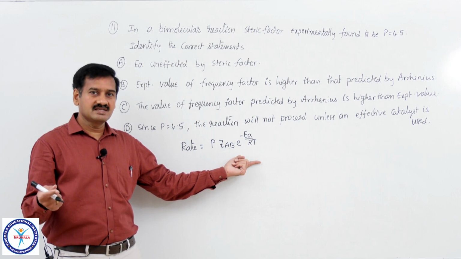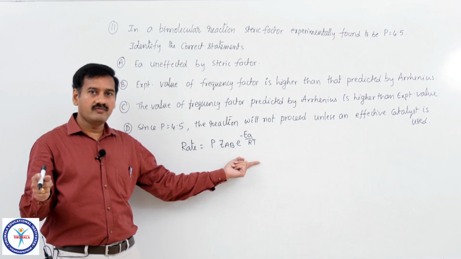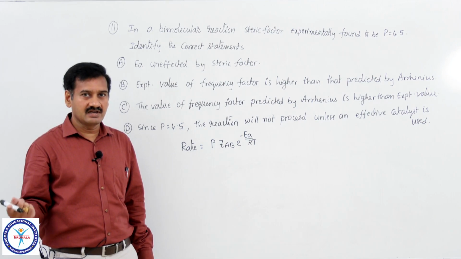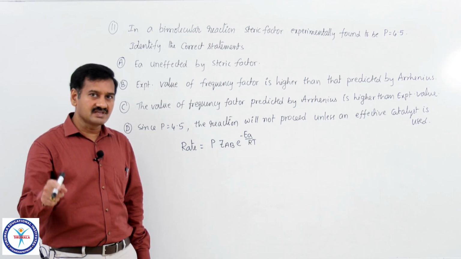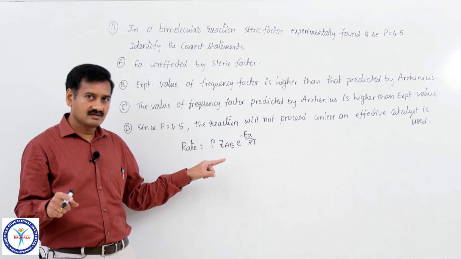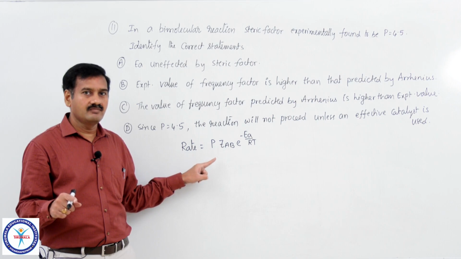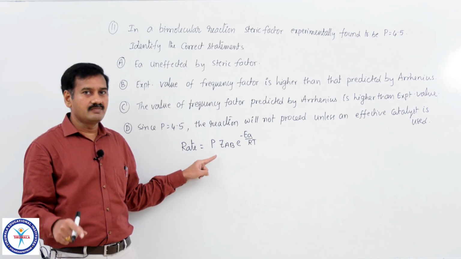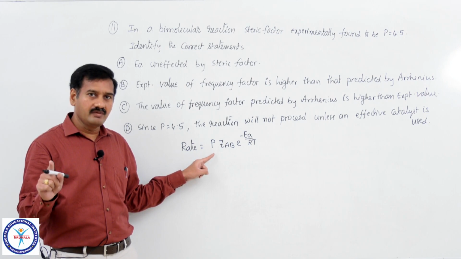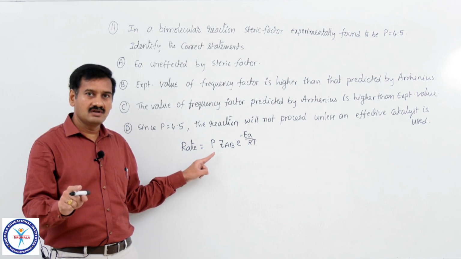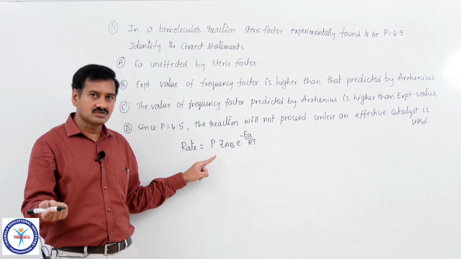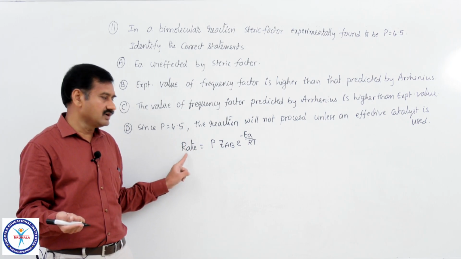So in some reactions the experimental value of the rate of reaction may differ from the theoretically calculated value, or in other words, the experimentally determined value of steric factor may differ from the theoretically predicted value of P. Theoretically the value of P must be between 0 and 1, but in some reactions it may be greater than 1 also. That kind of example is given to you.